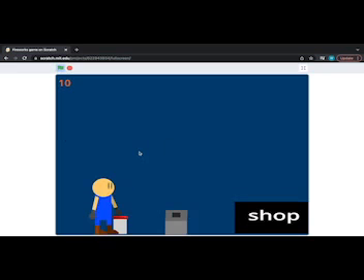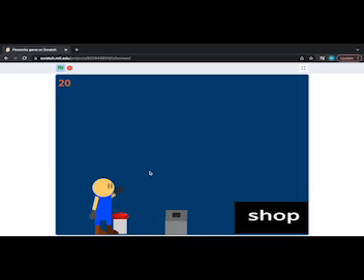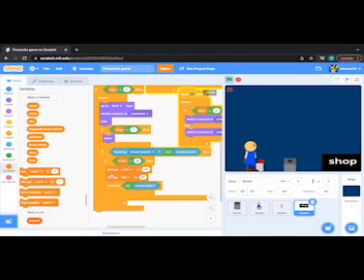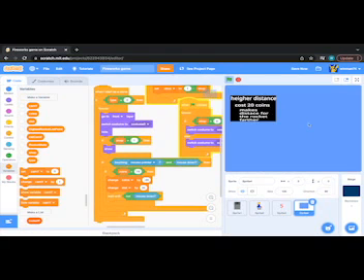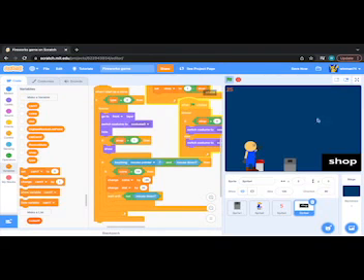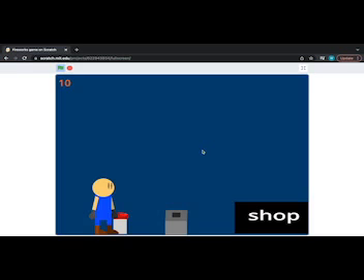Let me just shoot the rocket 4 times. And then in the shop, let's get an upgrade and see what happens then. Oh wait, I need to change the code so it checks if it's more than 19. There we go. Now click it, and... Wait, what? Did it not understand that I clicked it? There we go. Now it should go higher.